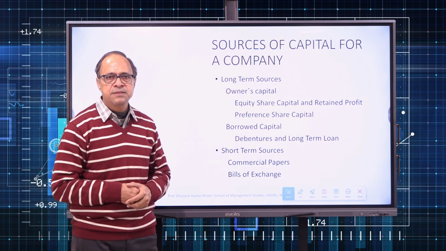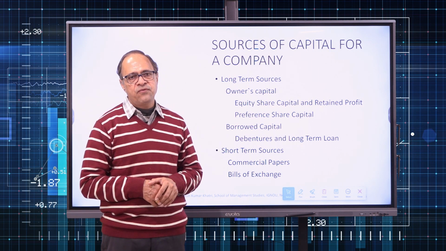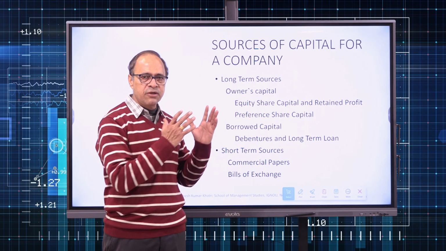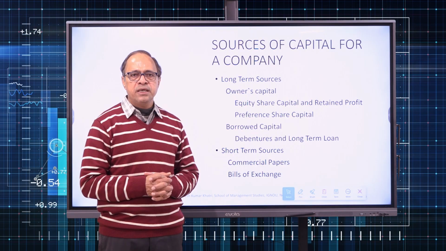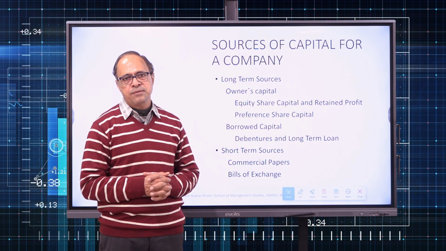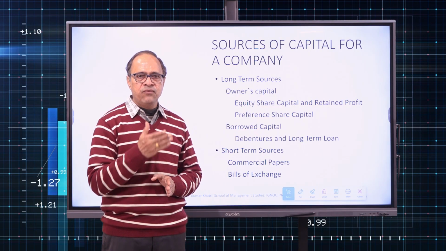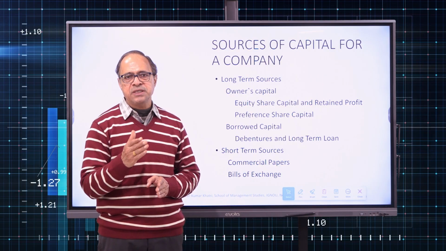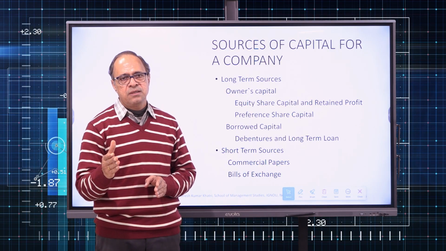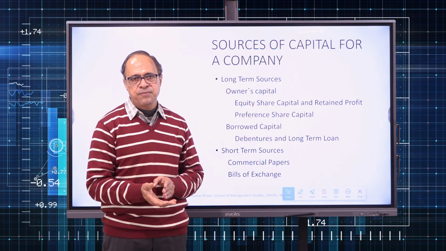Then comes debentures. In the previous classes, we have seen in detail different types of debenture. So, I will just define a debenture. A debenture is a kind of loan taken by the company from the general public. The major concept in the debenture is that on every debenture, the company is bound to pay a fixed percentage of interest as promised by the company at the time of issue of the debenture.